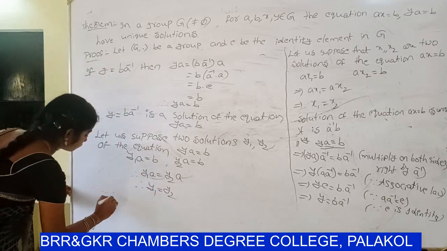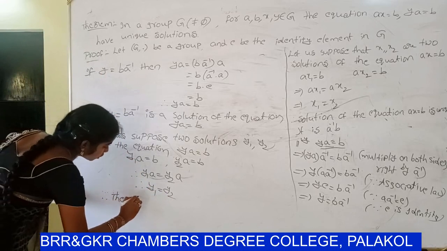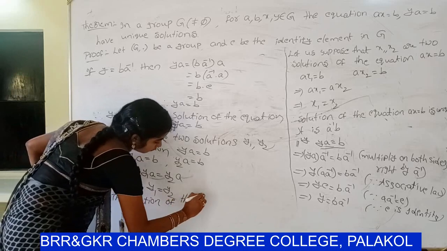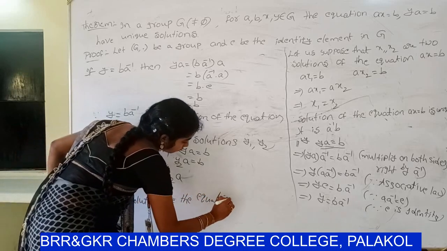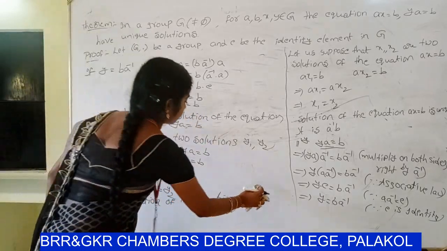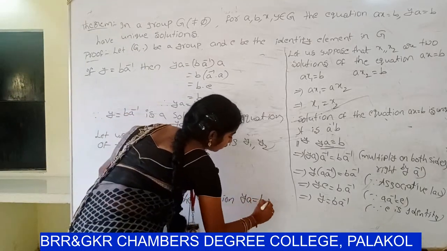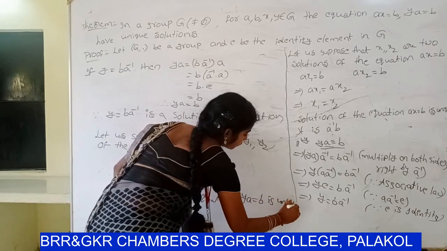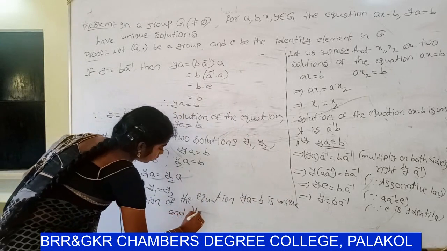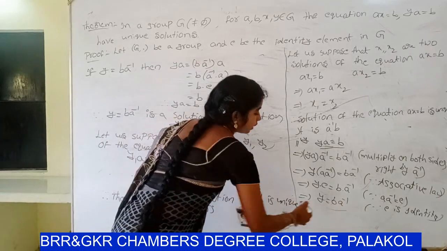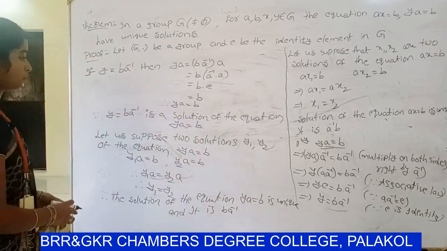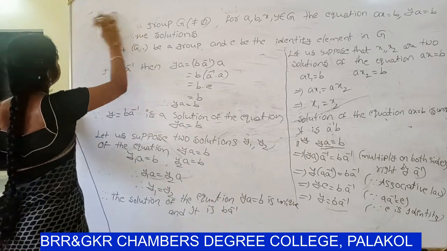So therefore the solution of the equation YA equal to B is unique, and it is BA inverse. This is the theorem. So next theorem,